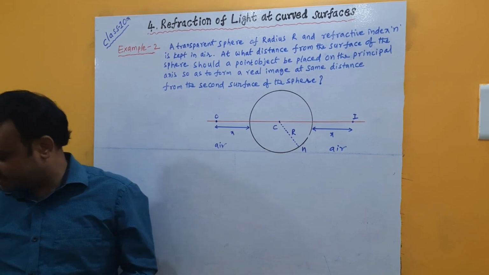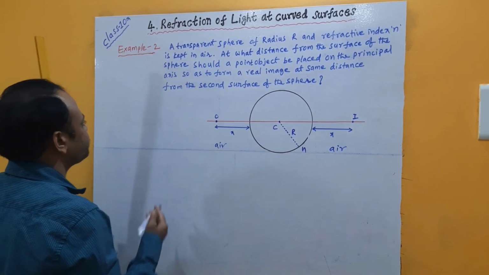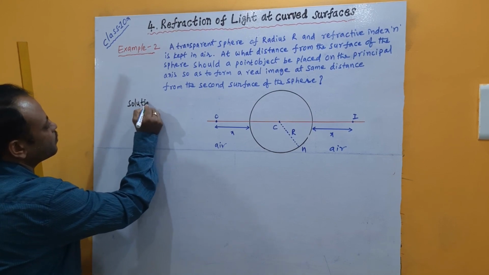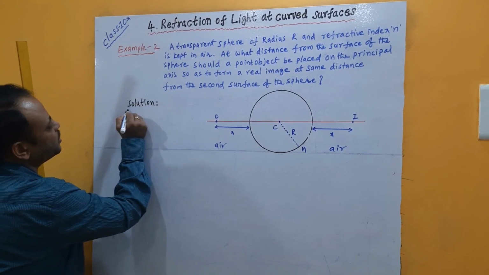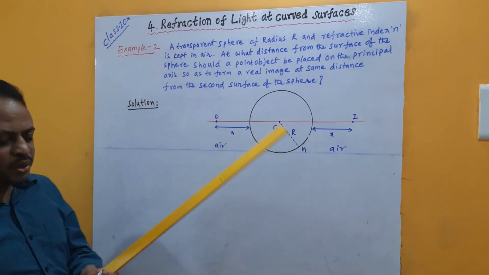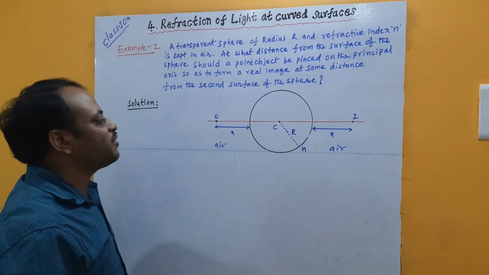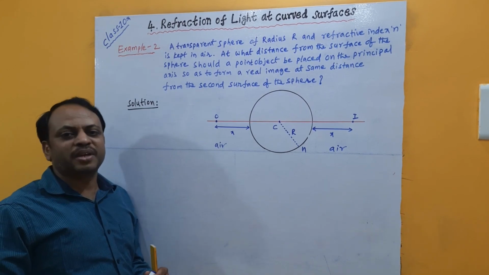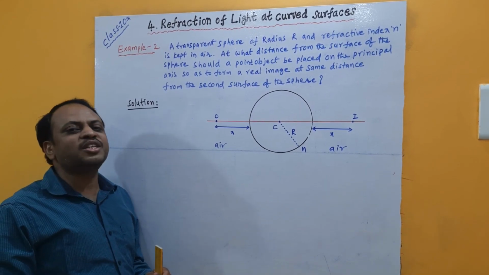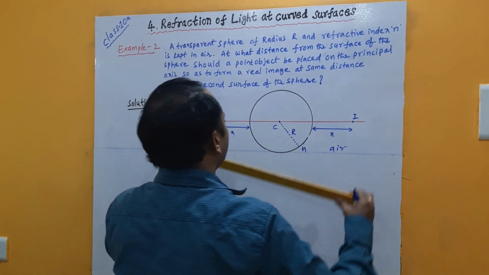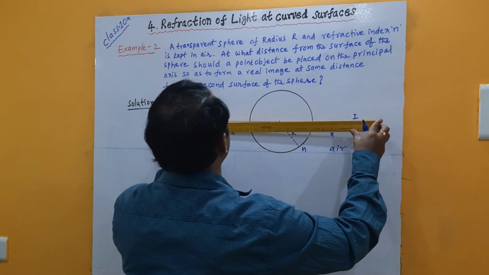Let us go for the solution. To get the position of the image, as we just discussed, from the position of the object we have to take two light rays. Then after refraction, where those two rays meet is called the position of the image. So from this object I am taking a ray of light falling along the principal axis.